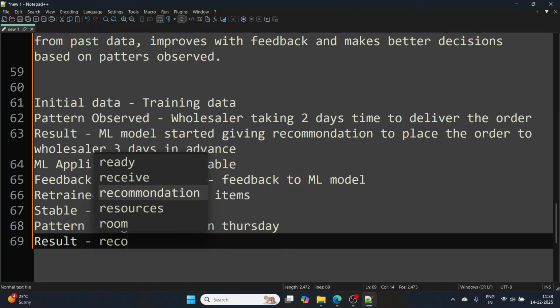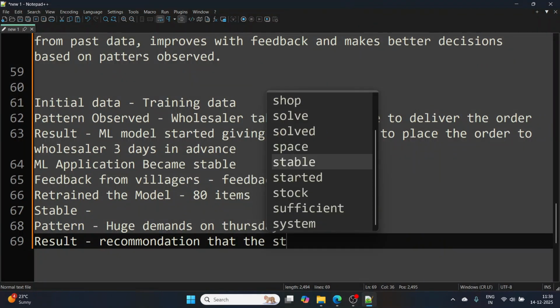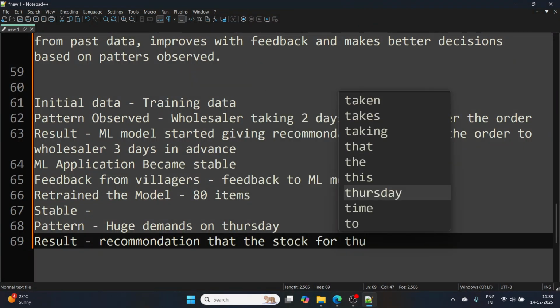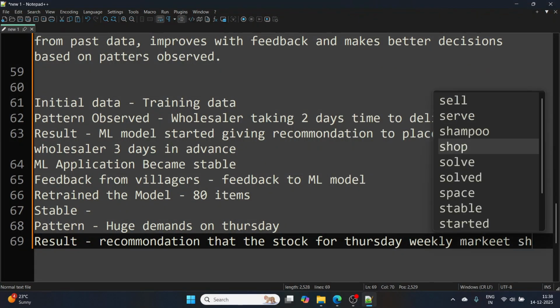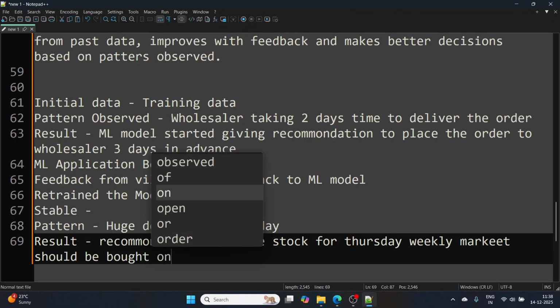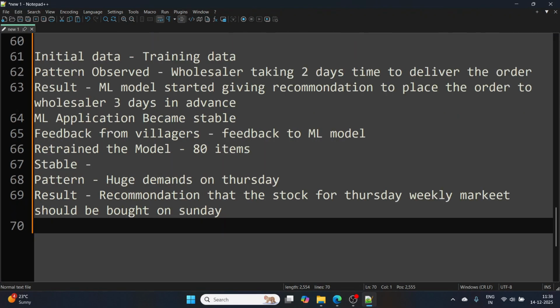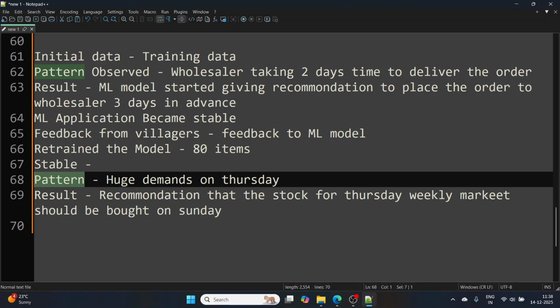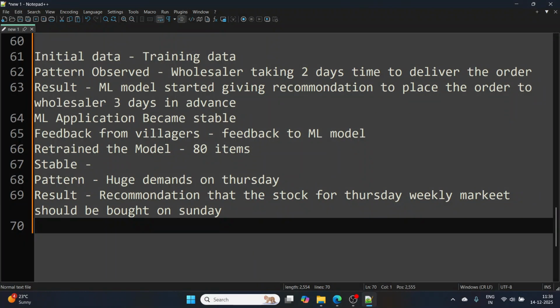model, started giving a recommendation that the stock for Thursday weekly market should be bought on Sunday. The order should be placed on Sunday, and the stock should be different from what you are needing for your daily needs, right? So this pattern was observed, and this recommendation my ML model gave me.